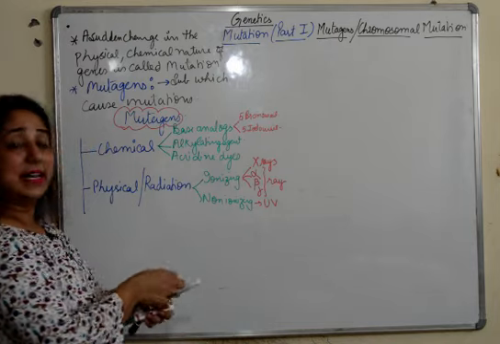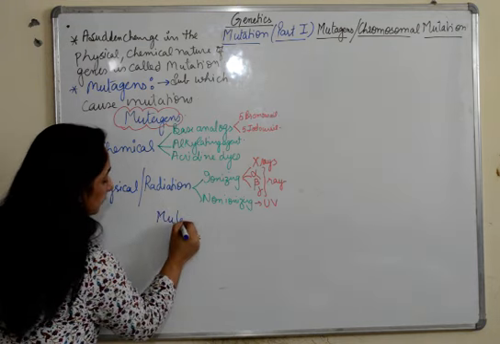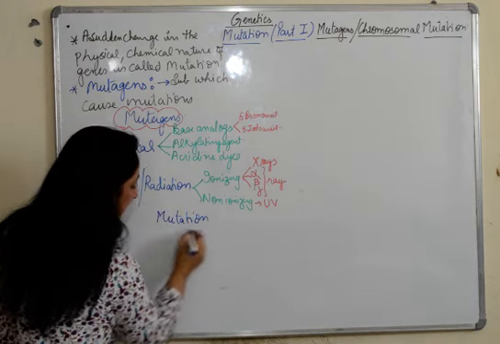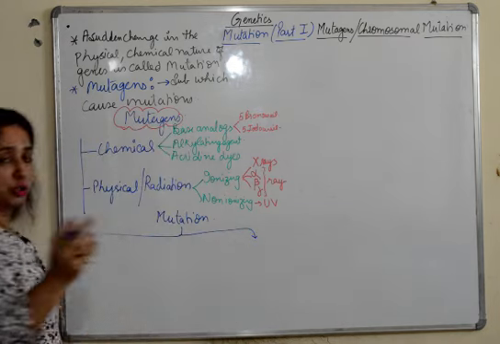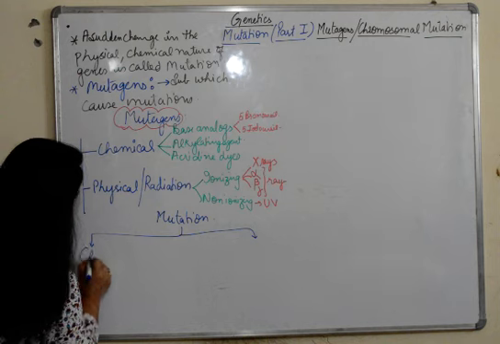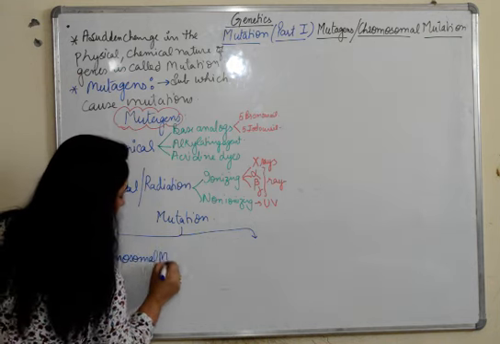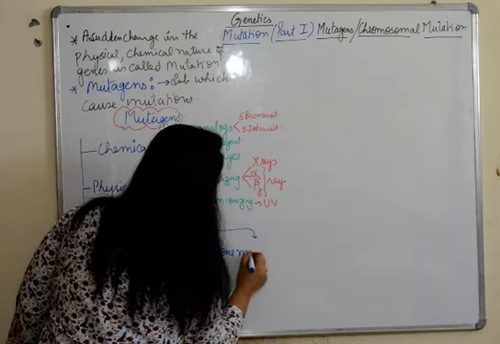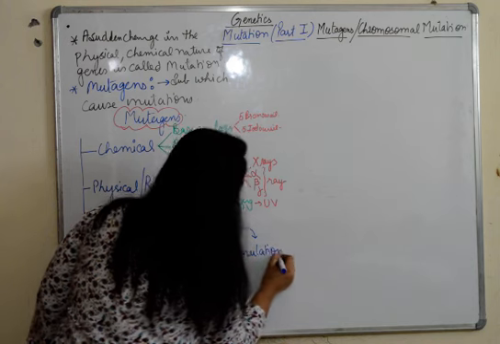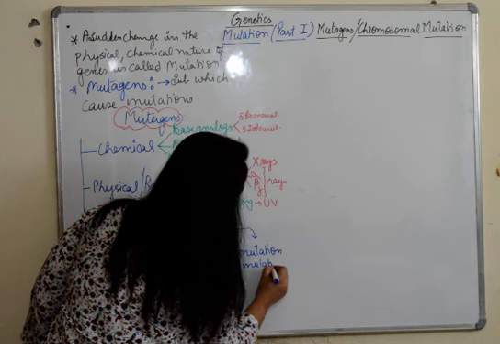Now when we start with the classification, this mutation can be broadly categorized. The first, and you can say the largest or the most common one, chromosomal mutations, or gene mutation, which is also called point mutation.